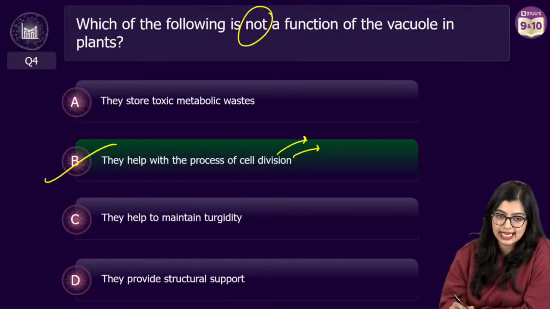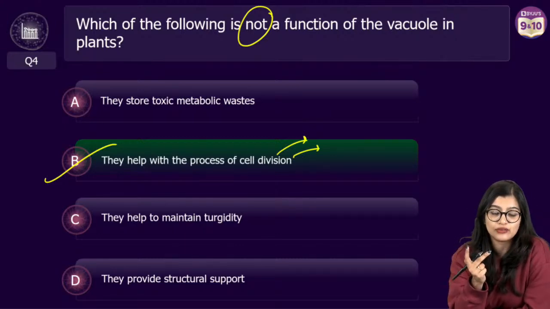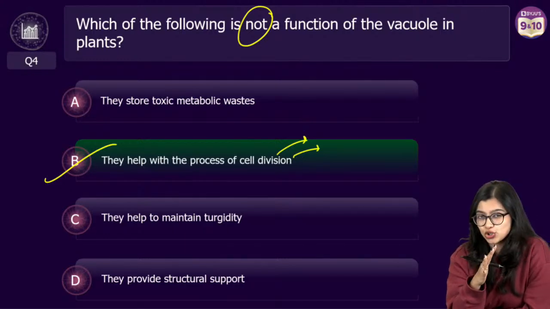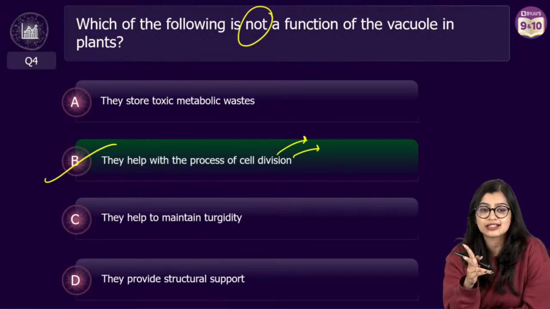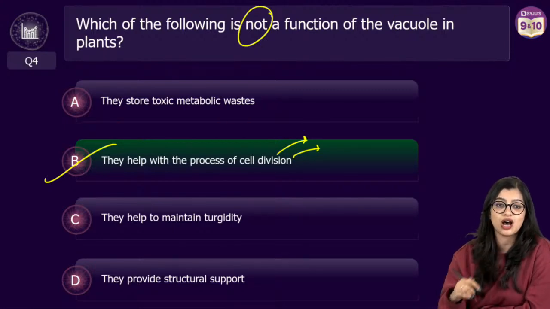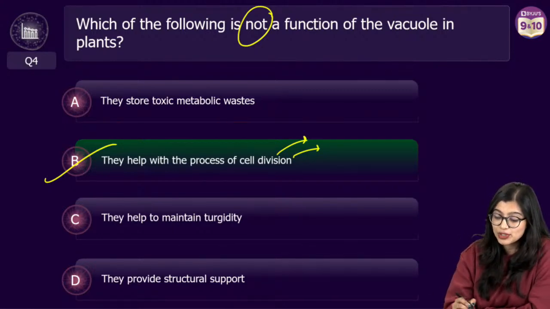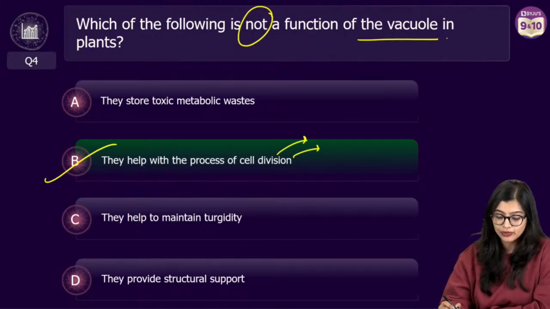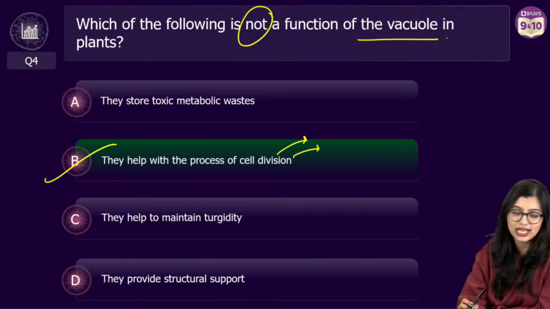Yes, nucleus, exactly. Centrioles are also involved, right? The nucleus is your control center, but along with that you have centrioles or centrosomes, more or less correct. These are the two cell organelles which are involved. Now here we're talking about which is not a function of vacuole, which means you need to identify the functions of the vacuole. Storing metabolic waste, right?